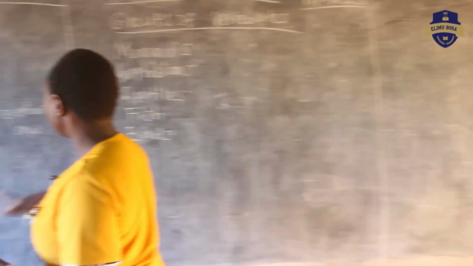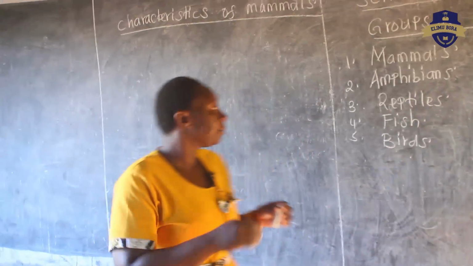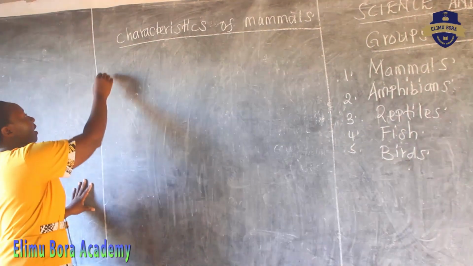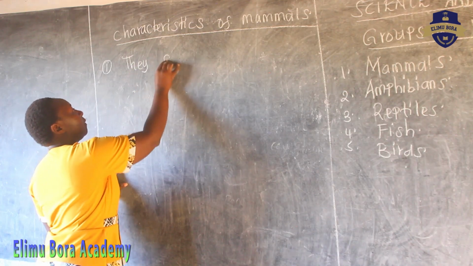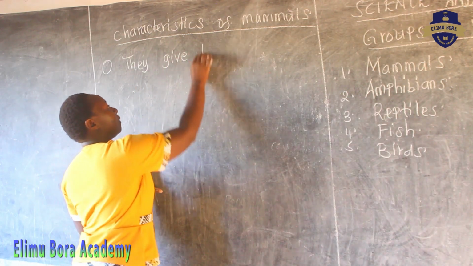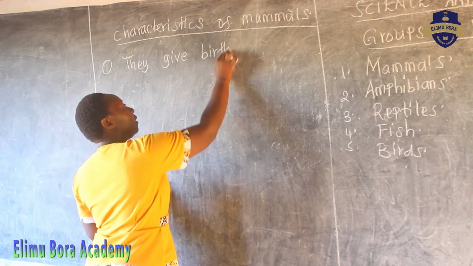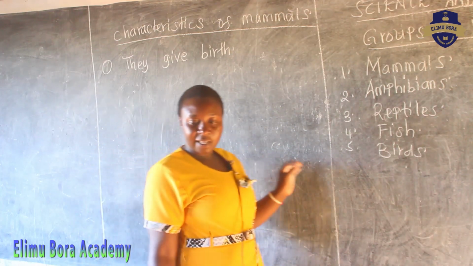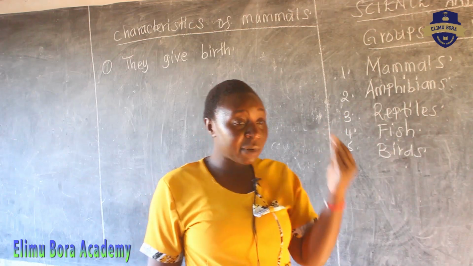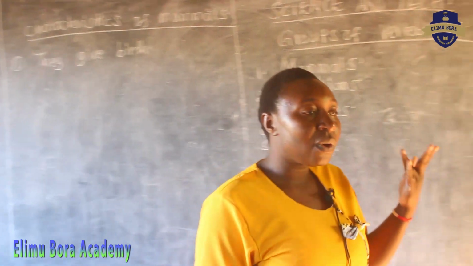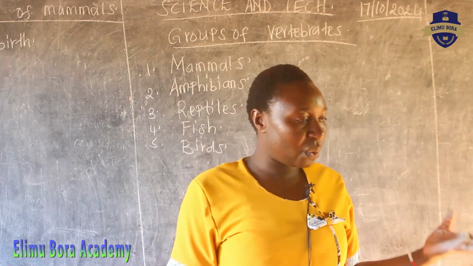So the first one, let us write number 1. Somebody has said that, so when we were in grade 4, we said that animals reproduce. So when a mammal is giving birth, that is to reproduce. They give birth to young one.